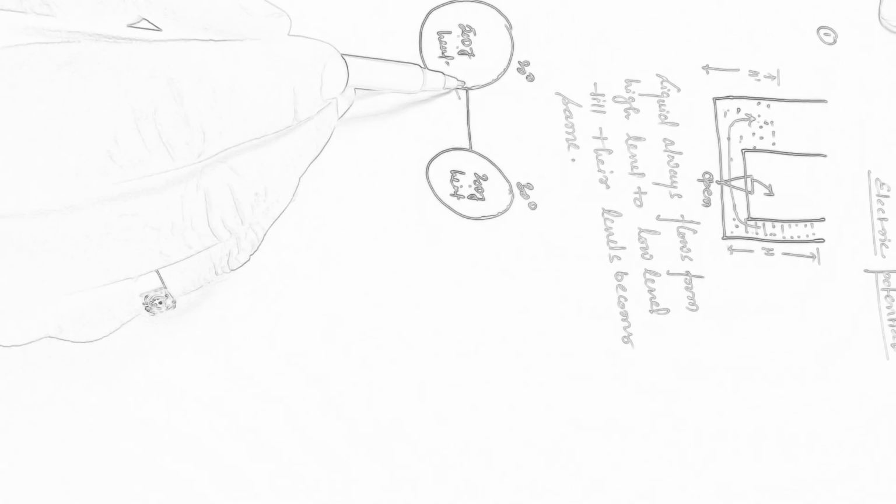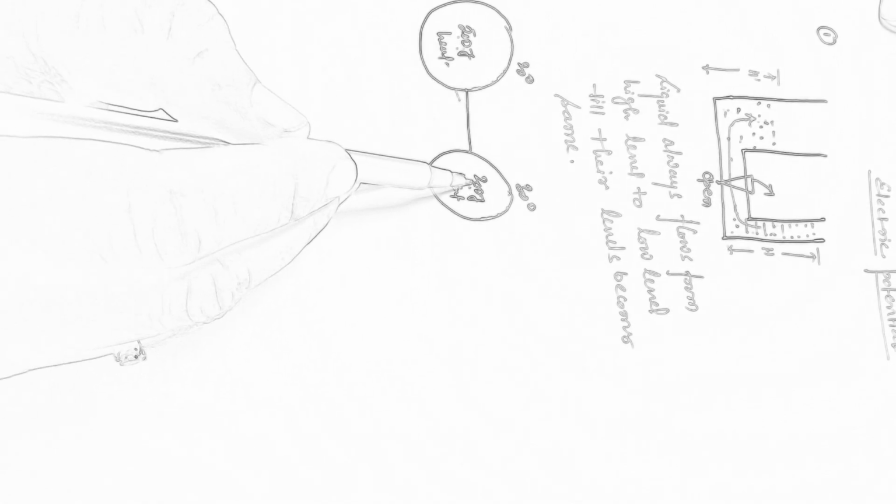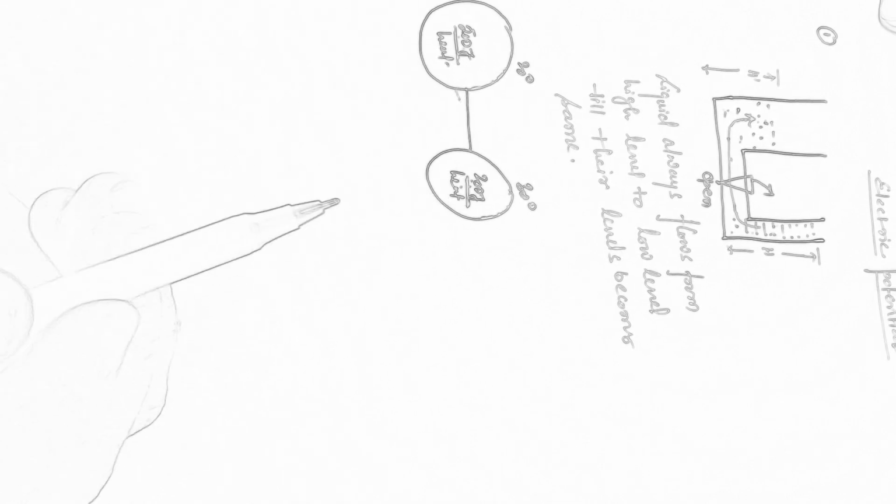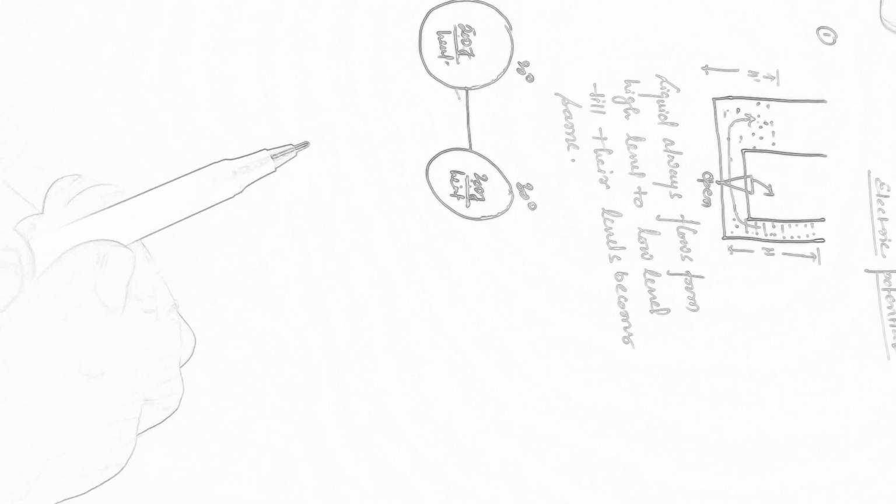In the same manner, the direction of flow of heat does not depend on the amount of heat contained in the object. So on what factor does it depend? It depends on temperature.